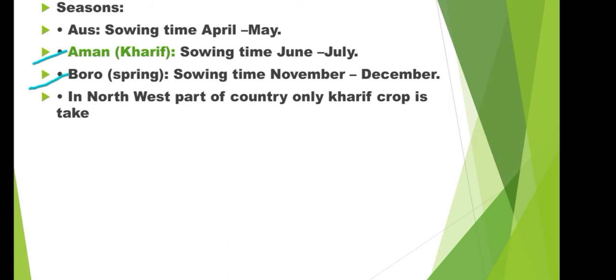Now seasons. Basically three varieties are there: Aus, Aman, Boro. Aus sowing time is April and May, meaning between April to May. In Aman the sowing time is June July. In Boro the sowing time is November December.